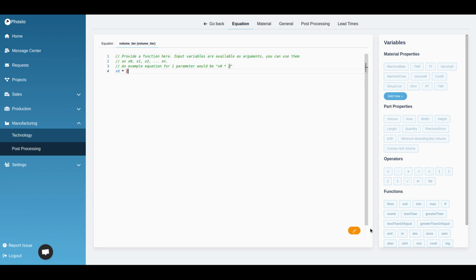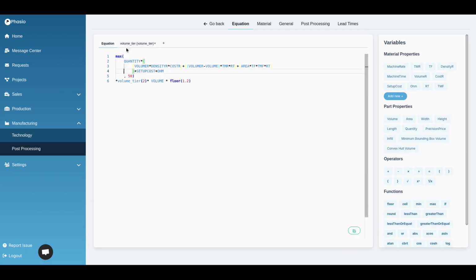In this case, let's go ahead and edit it. We have this function volume tier. Let's change this to say it's going to be whatever the input parameter is times 5. And this can be referenced inside of the main equation here. For example, we have syntax highlighting, which is going to show us that the volume tier equation is available here, and it's going to allow us to provide some input variables. We can, of course, do this with more complex variables as well, like convex hull volume, whatever you need.